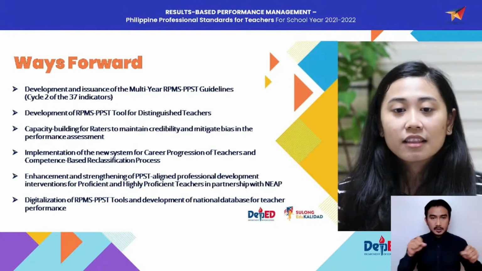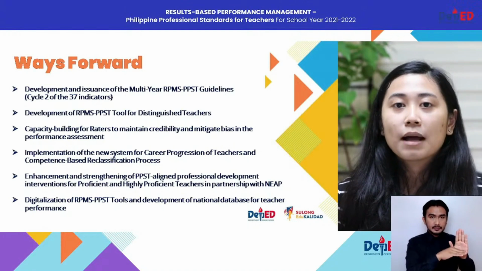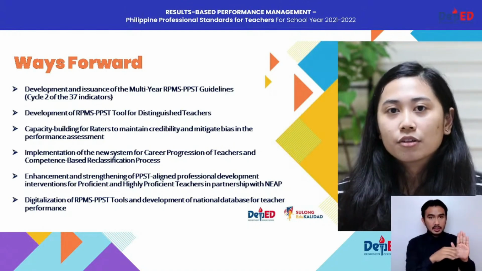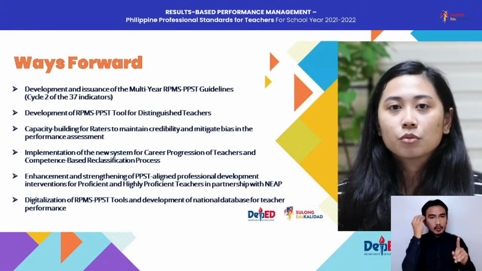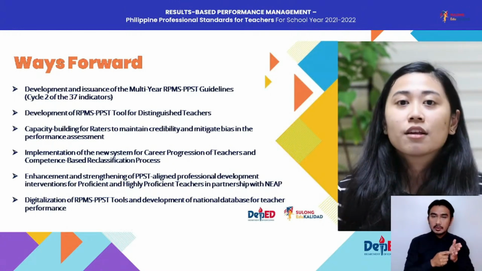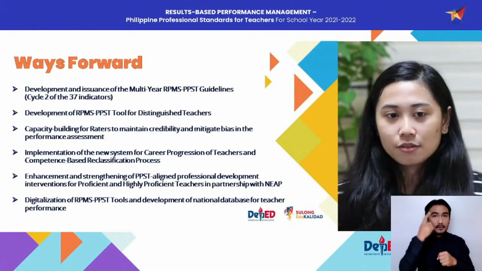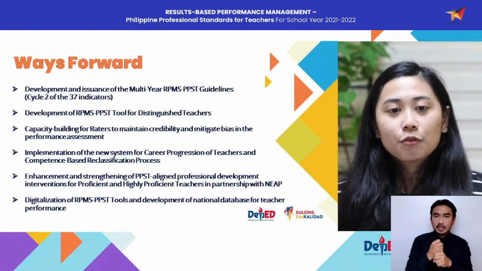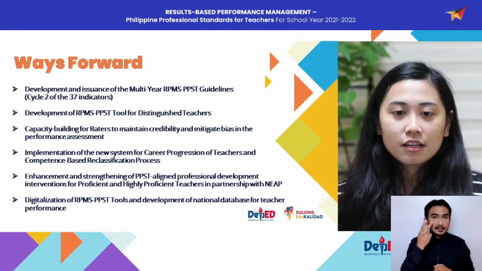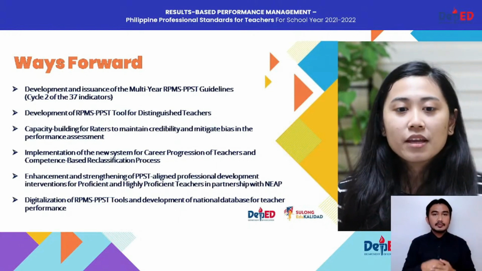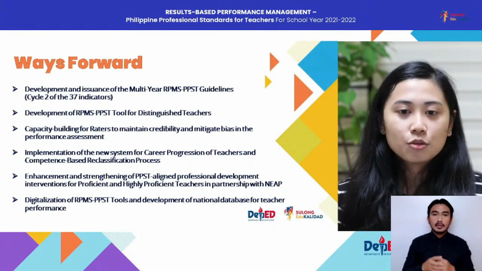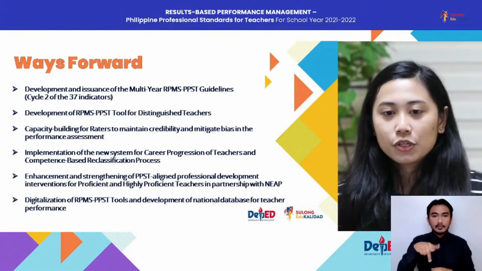Meaning, in the said guidelines, we will be able to map out all the indicators that will be required or set for a specific school year in the next 3 years or 3 cycles. So watch out for our succeeding issuances on this one.